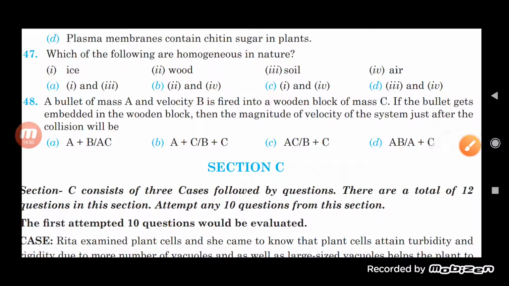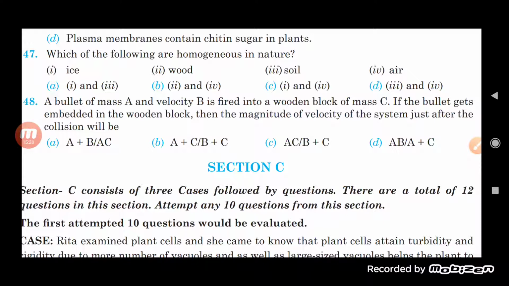Now a bullet of mass A and velocity B is fired into a wooden block of mass C. If the bullet gets embedded in the wooden block, then the magnitude of the velocity of the system just after the collision will be? Now, students, we can solve this. The mass of the bullet is A and the velocity is B. So before it collides with the wooden block, what was the total momentum?